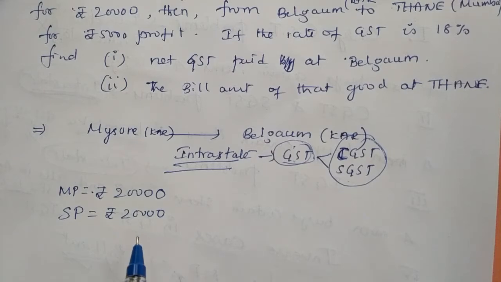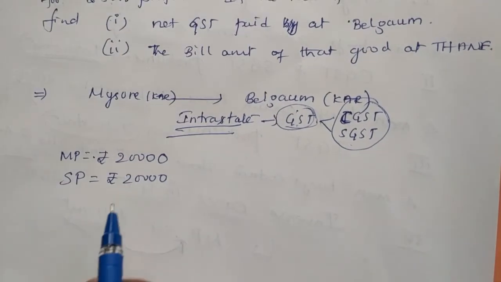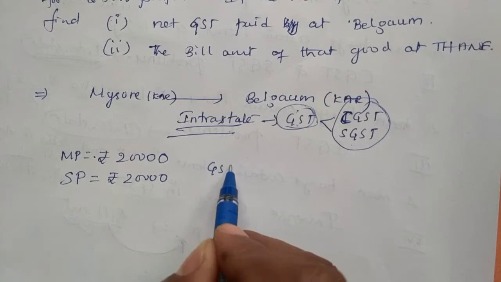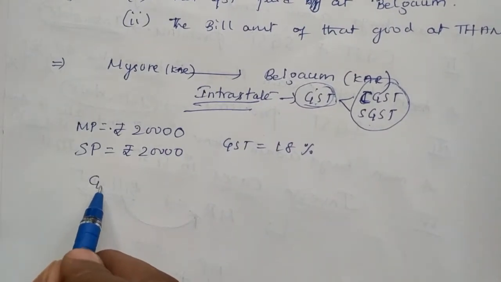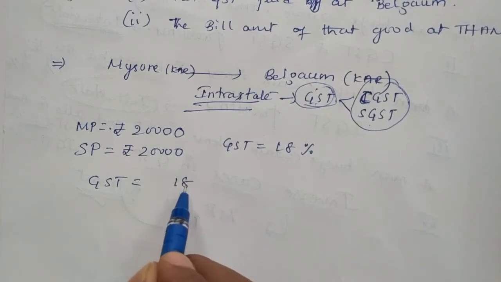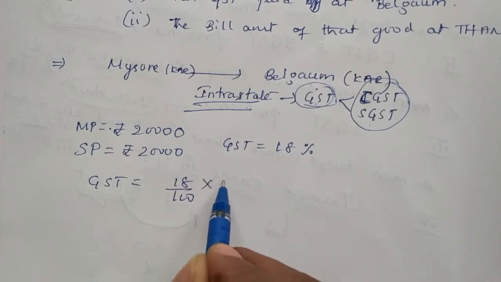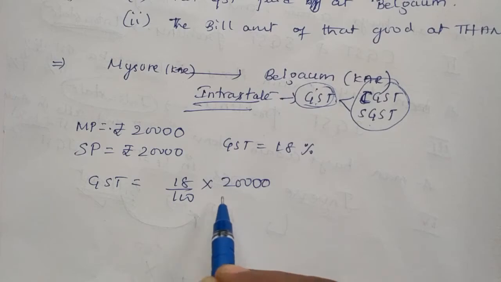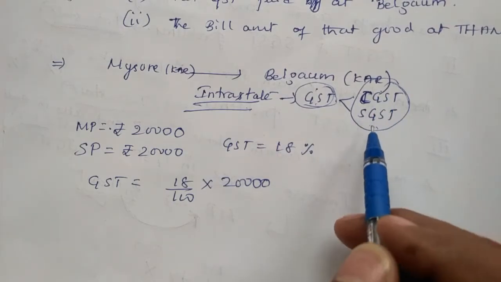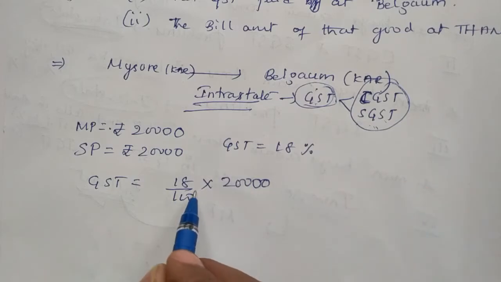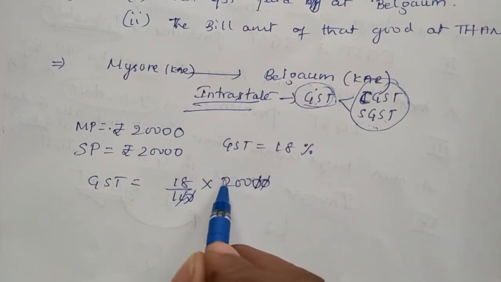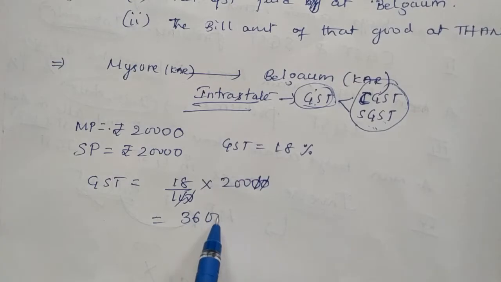But discount is there or not there, GST will be there. What is the GST? 18%. So we go for GST finding. GST is equal to 18% of 20,000 rupees. So GST we need to divide into two parts, CGST and SGST. First we'll find out the amount, then we divide. So two zeros cancel. 18 2s are 36 followed by 2 zeros.